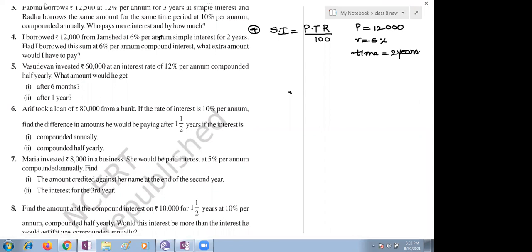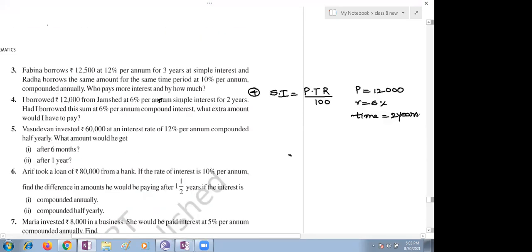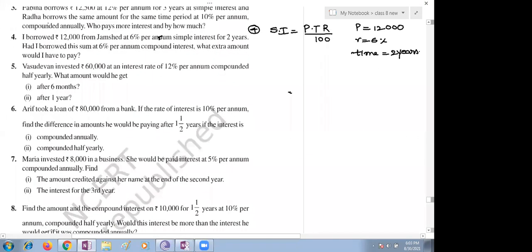Yeah, nothing, children. We didn't start it. The fourth question we are discussing. At last, we will discuss the Sunday question paper also. Three bits we completed. The fourth bit is also very simple, children. No need of wasting time. Principal amount is given, rate of interest is given as 6%, time is given as 2 years. You need to find simple interest as well as compound interest. So to find what extra amount I would have to pay, you have to compare those two numbers.